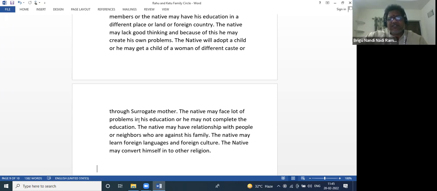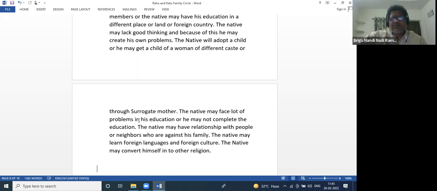So Mercury outside means foreign clients. Even for business, we will go to a foreign country. The native may learn foreign languages very well. He can speak foreign languages very well, because Mercury is outside Rahu Ketu, so foreign country. That's why generally Mercury is language. The native may convert himself into another religion also. Nowadays we are seeing converted Christians and converted Muslims.